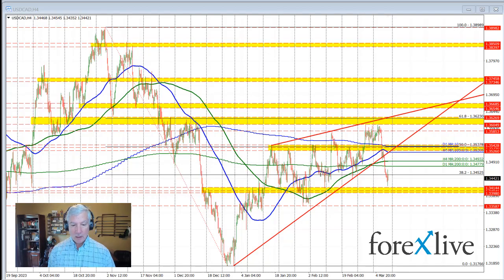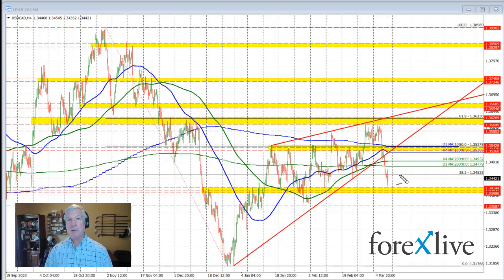perspective. The unemployment rate came in at 5.8%. That was as expected, a little tick up from the 5.7. And the average hourly wages for permanent employees declined to 4.9% from 5.3%. So the dollar versus Canada initially moved to the downside here, but we are seeing a little bit of a